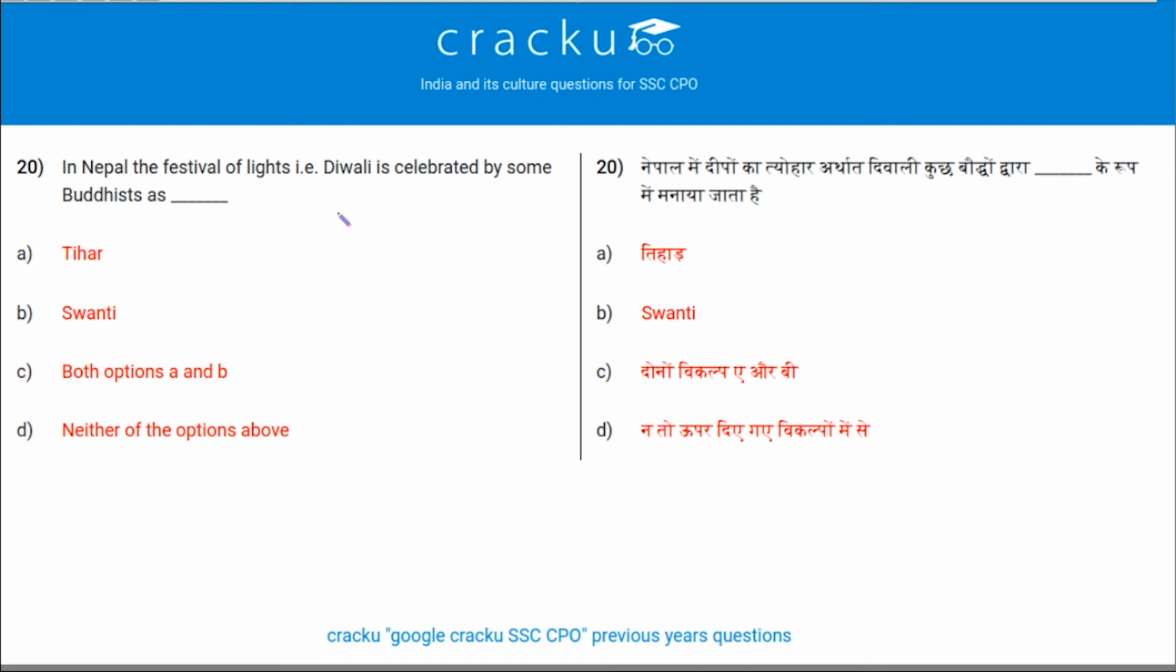Next and the last question. In Nepal, the festival of light, that is Diwali, is celebrated by some Buddhists as Tihar and Swanti both. So option C is the correct answer, as it says both option A and B.